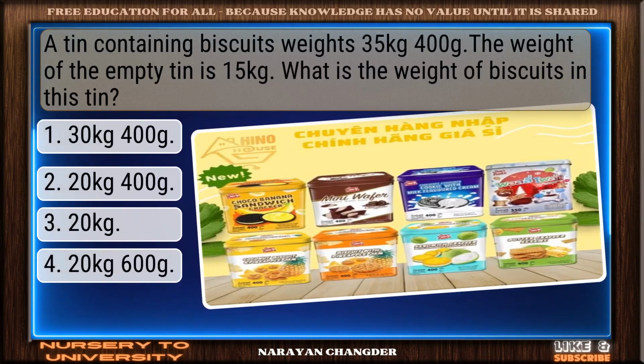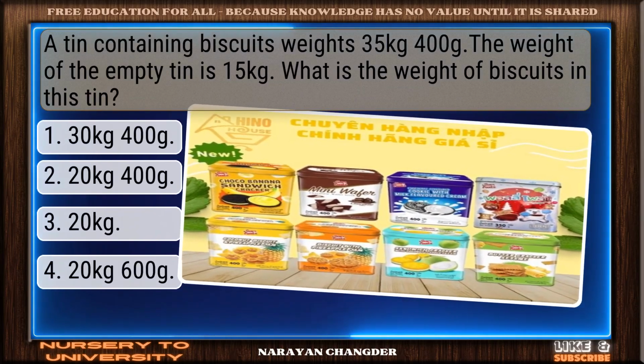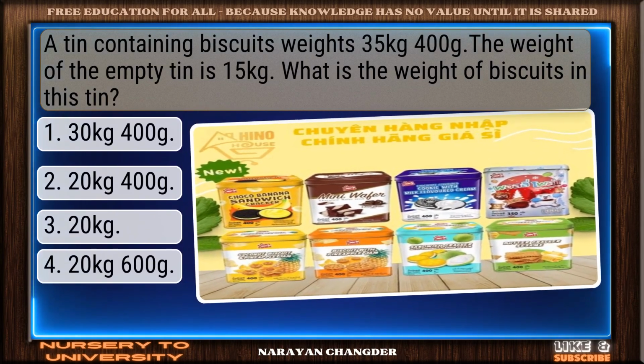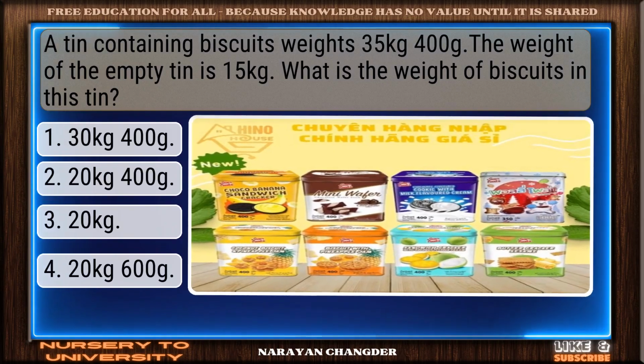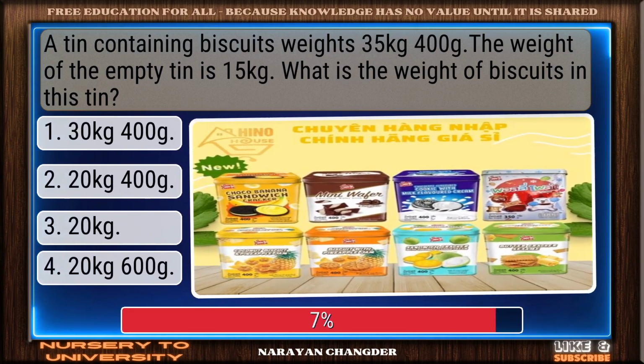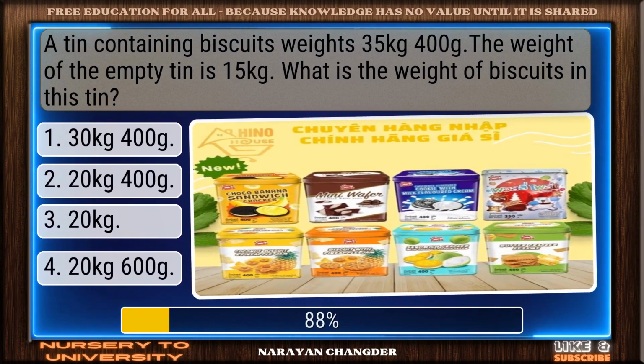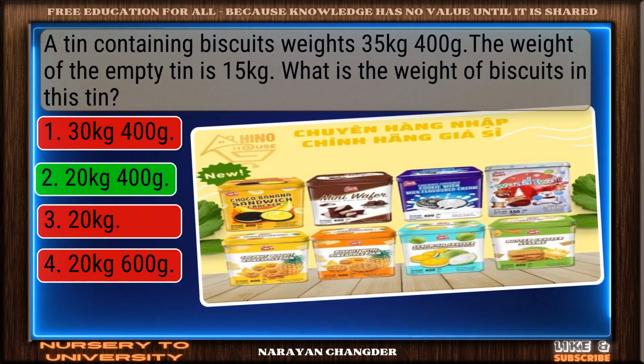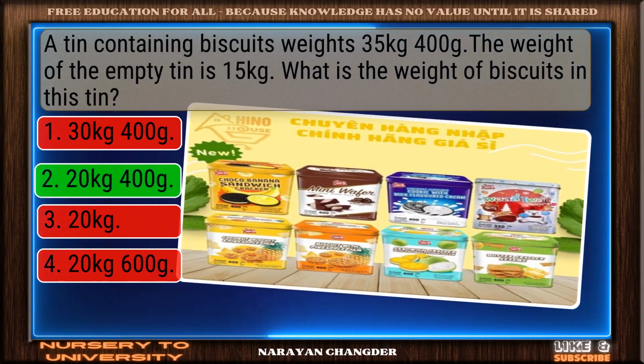A tin containing biscuits weighs 35 kg 400 g. The weight of the empty tin is 15 kg. What is the weight of biscuits in this tin? Nicely done. 2400 eggs is a solid answer.